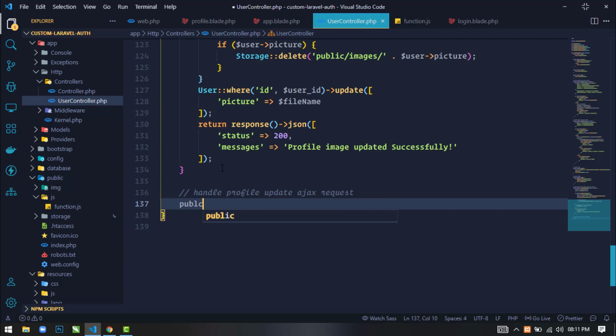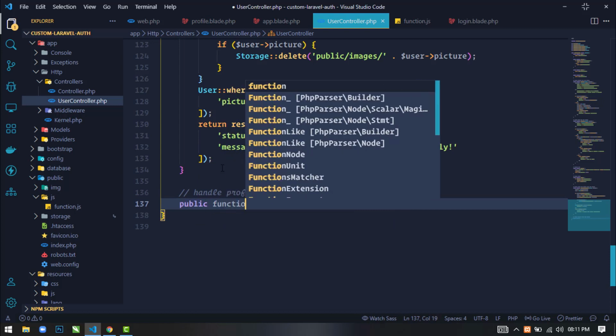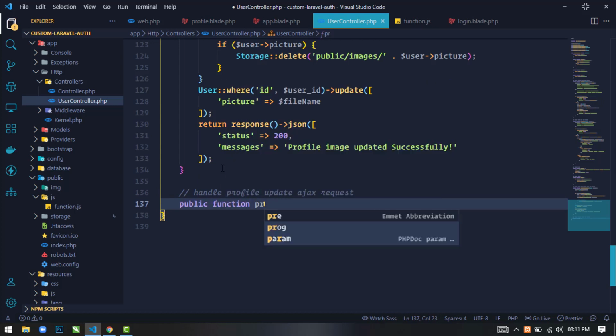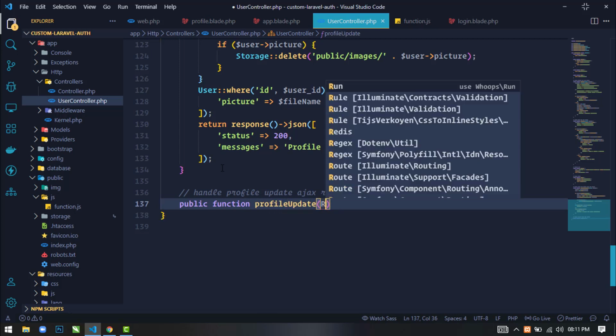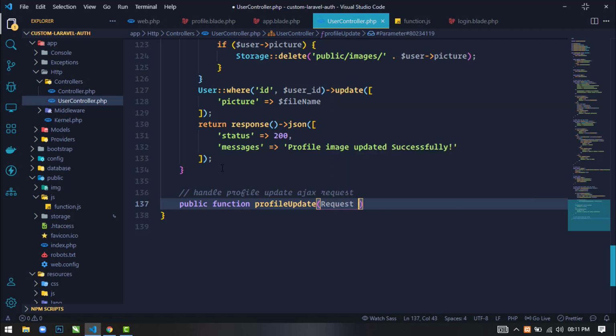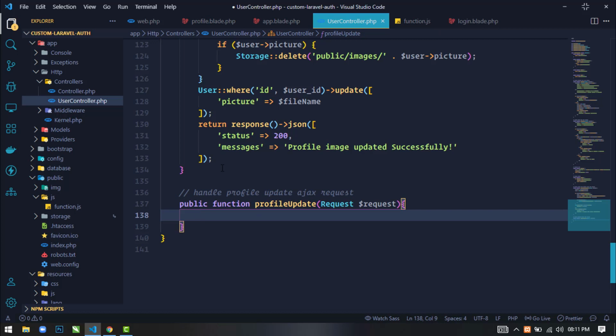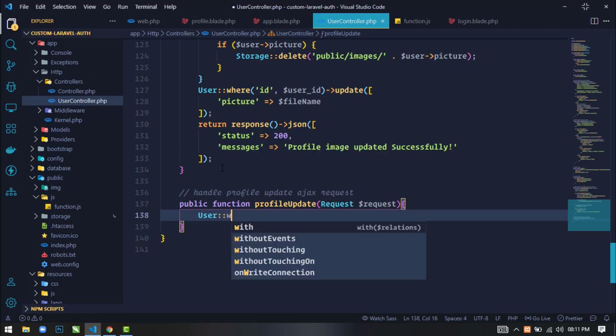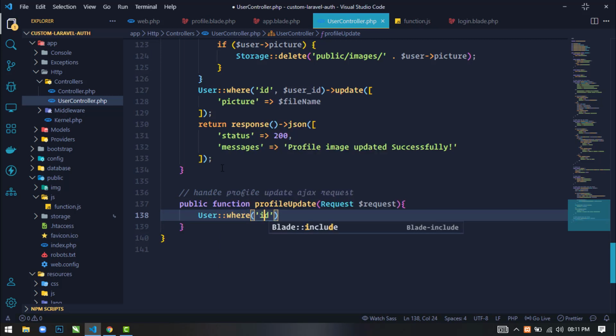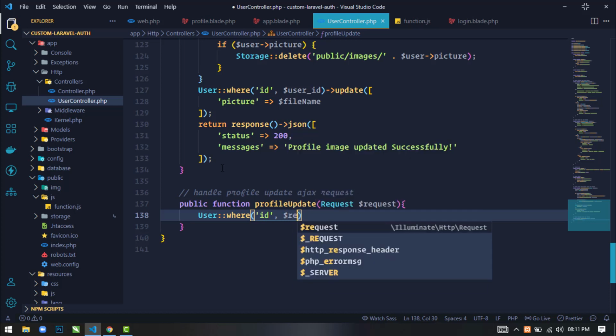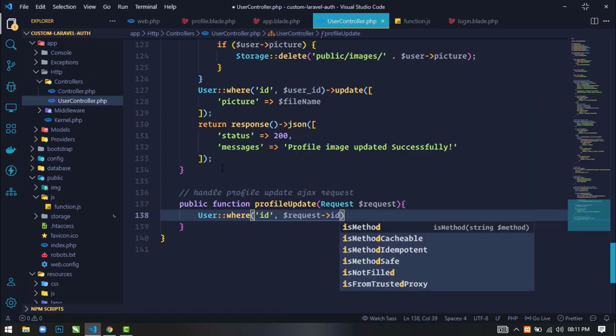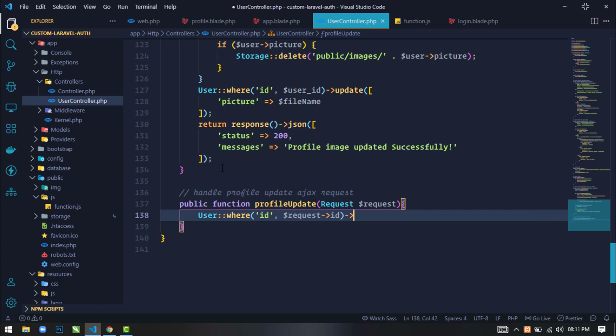Okay, public function profileUpdate, request, and now next we will use the User model, and then where id, here id request id, and then we will update